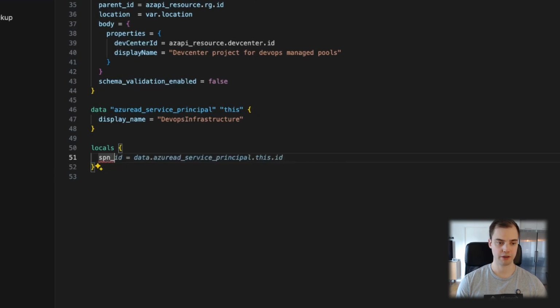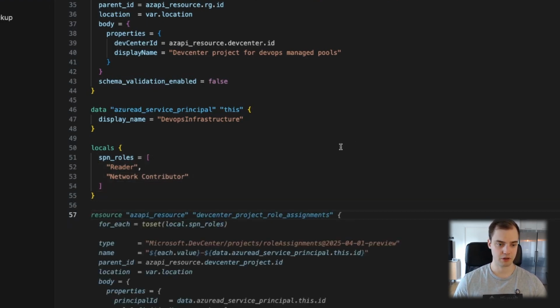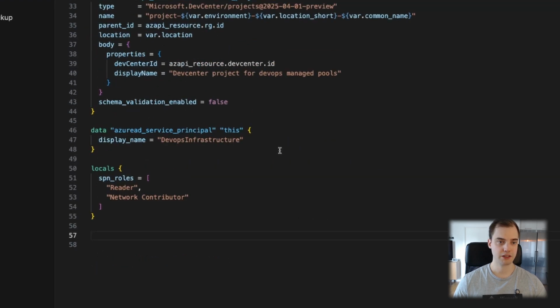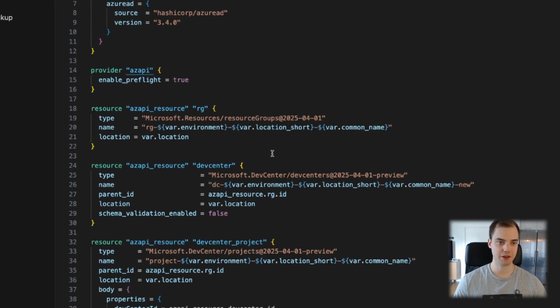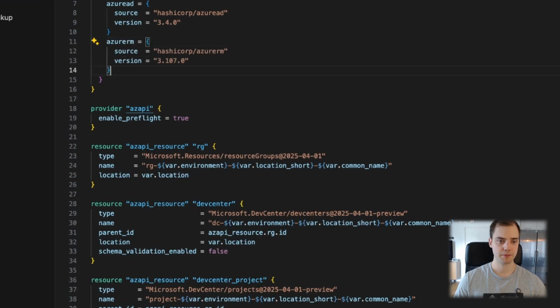So at first I want to have a local, which I will just call SPN roles. And it's going to need two roles. It'll be the reader, and it needs a network contributor. And then we can start working on making a role assignment for this. Actually, this is also something I don't quite like with the AzAPI when working with their role assignments, is how they do, at least not the data block for getting the role assignment. I just think the AzureRM provider does this better. There are better ways to solve it, but I don't want to drag this on for too long.